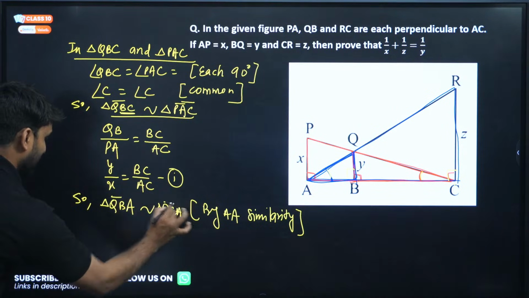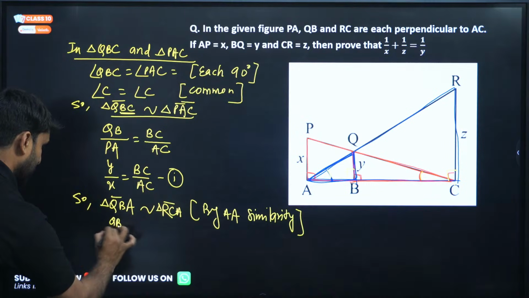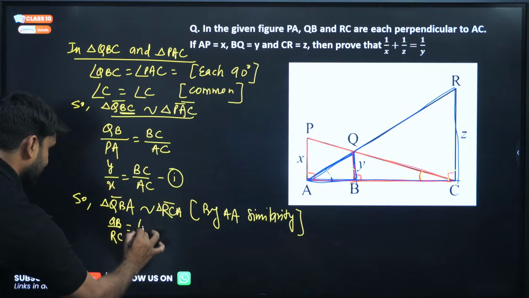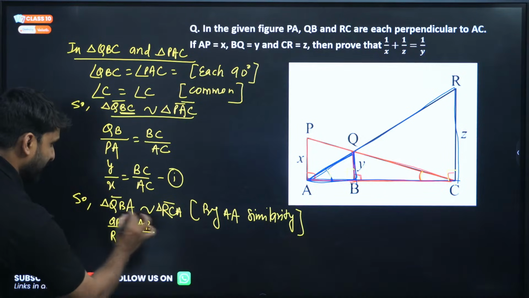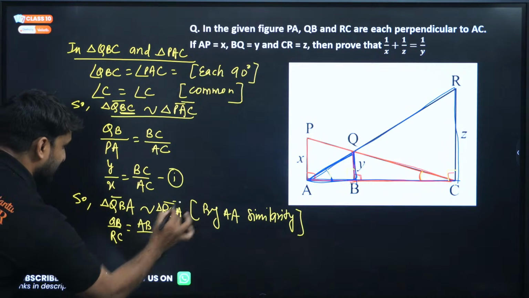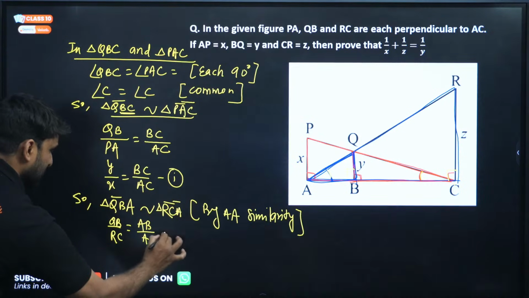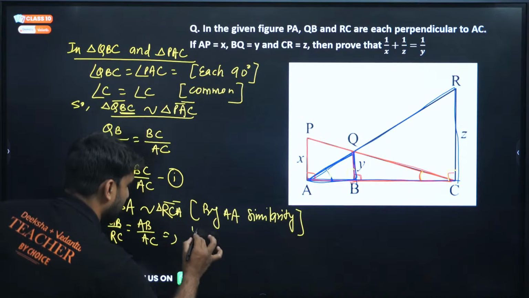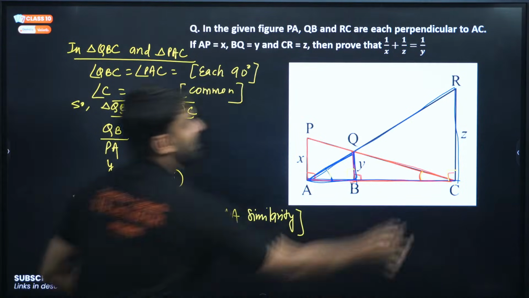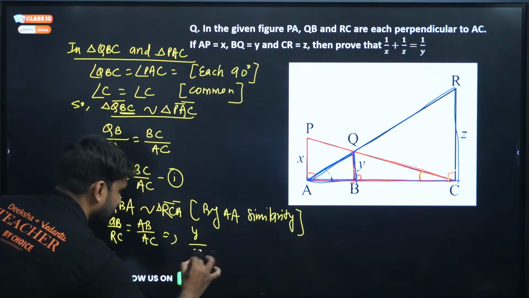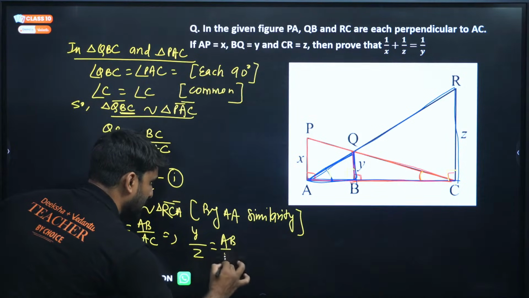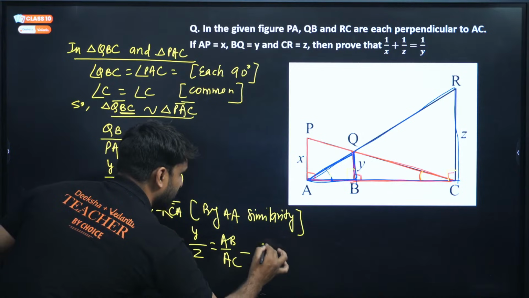Now we can write the corresponding sides. QB by RC will be equal to AB by AC. Can you get the result? QB is again Y, and RC is Z. So Y by Z is equal to AB by AC. Call this equation number 2.